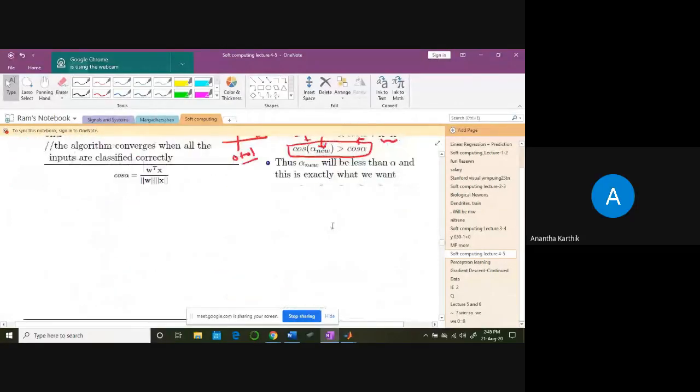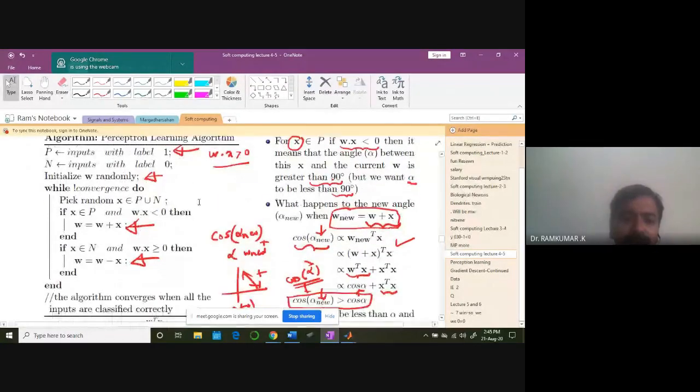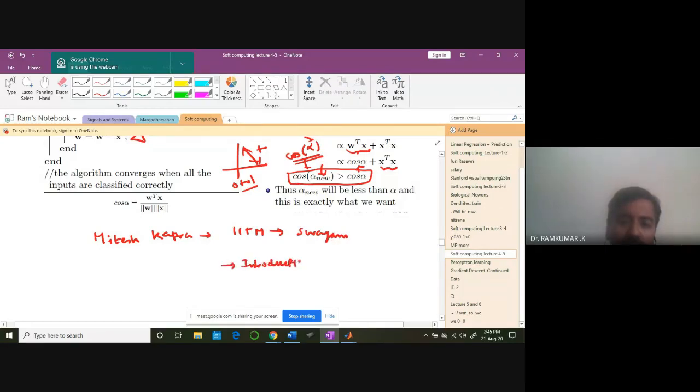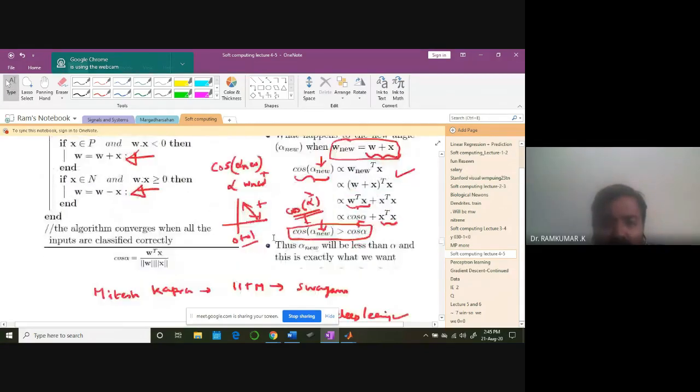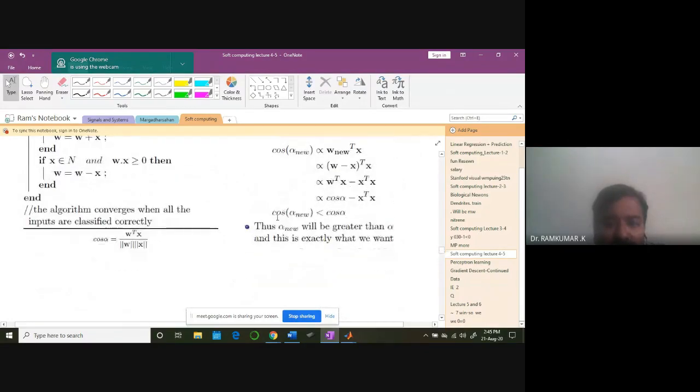So can you repeat the name, sir? Mitesh Khapra, IIT. This is a SWAYAM course, Introduction to Deep Learning. He's doing a great job. Okay, you have to see his lectures. You can easily understand this idea again. Okay, so right now I think you've got some idea. If you still want to strengthen it, you go back and see his lectures. Okay, so that's the idea.